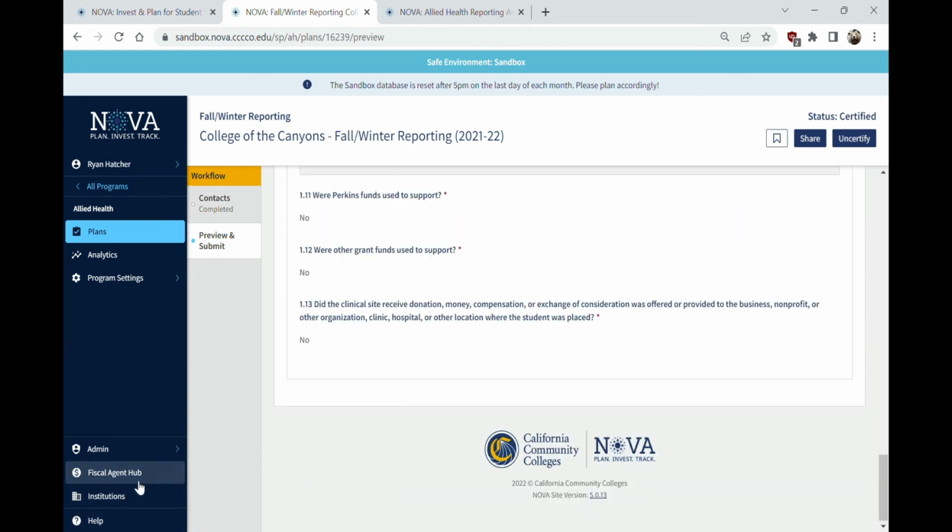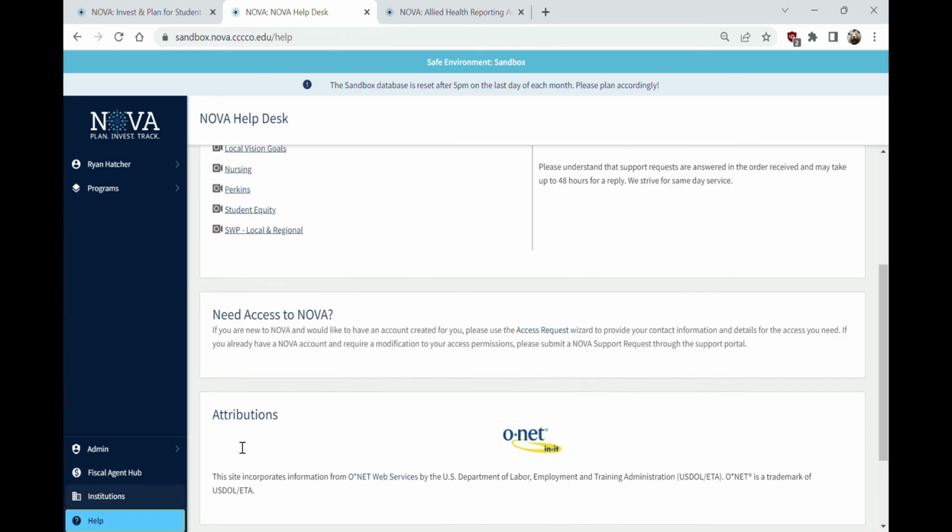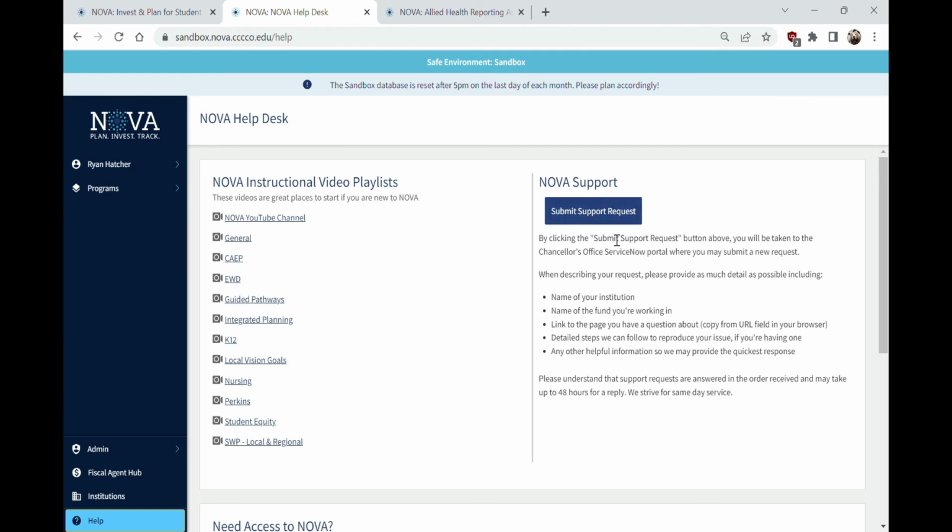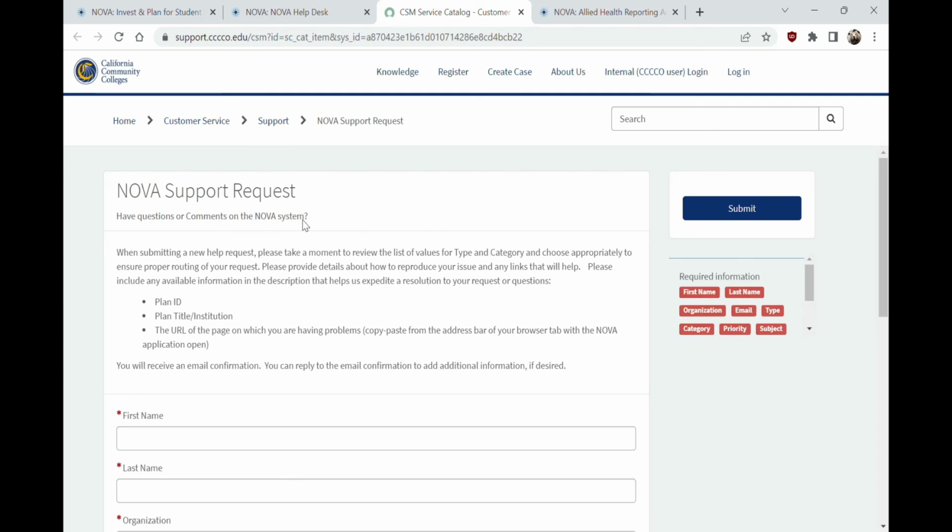That's going to be down here in the bottom left corner. You click on Help, click on Submit Support Request right here, and this is going to take you to the Chancellor's Office Help Desk Support Request page. Fill it out, hit the Submit button, and Jeremiah, who runs the Nova part of Help Desk, will help you out. So that's it for this video.